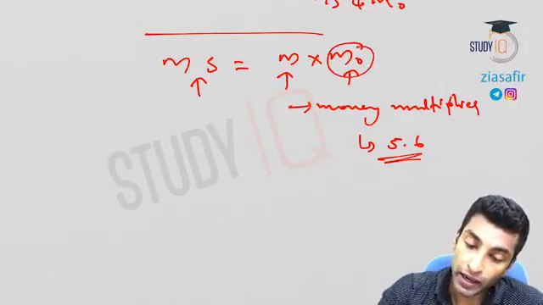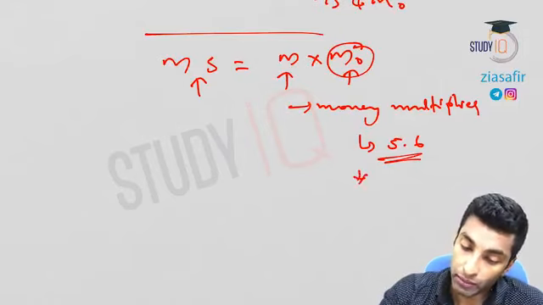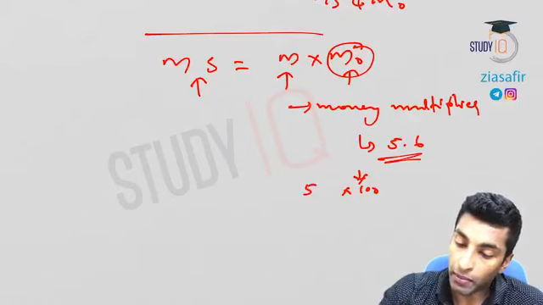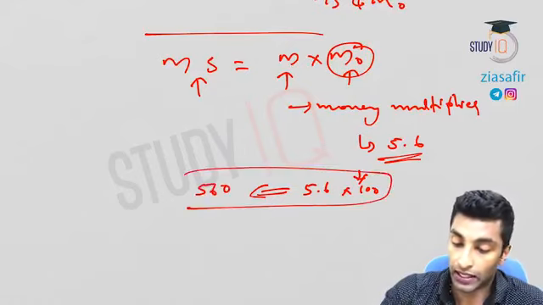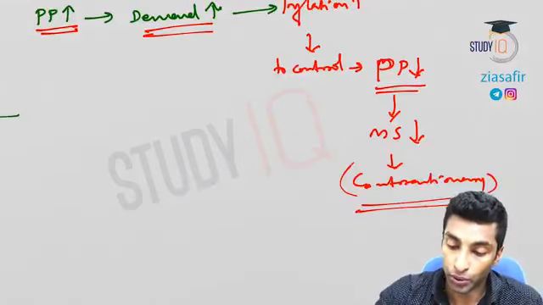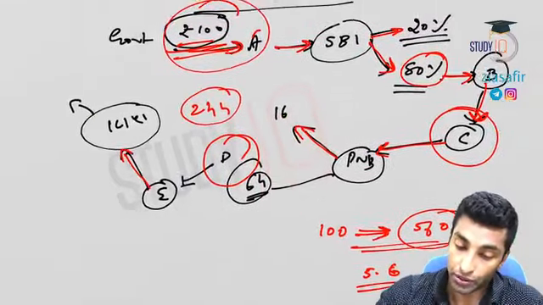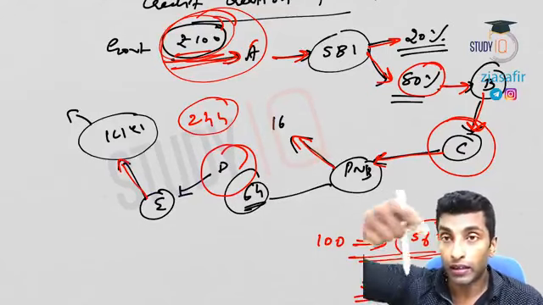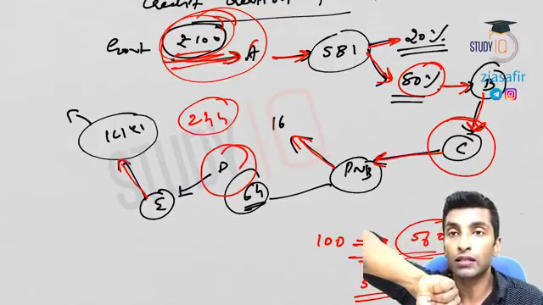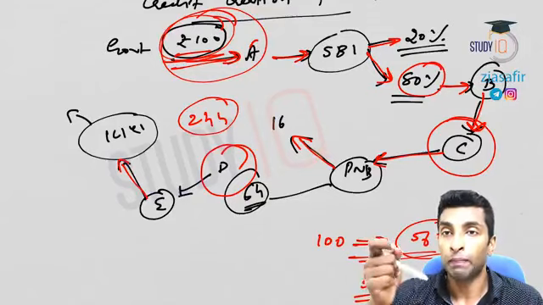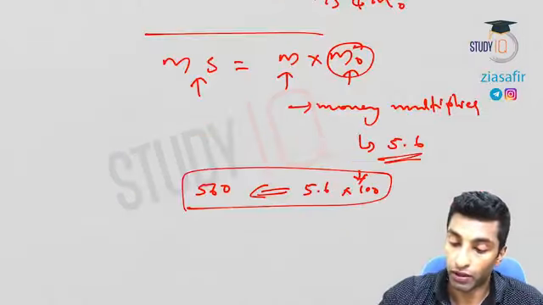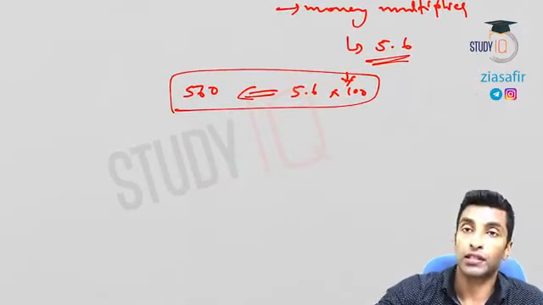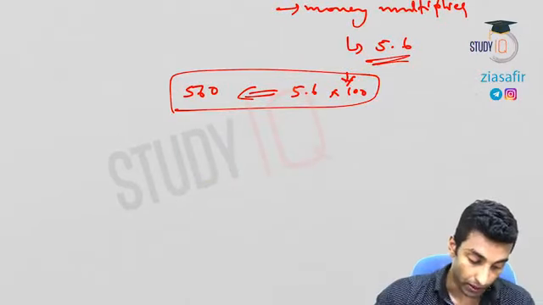What does that mean? You are printing currency worth 100 rupees. So M0, let's say, is 100 rupees. The money multiplier is 5.6. Money supply in the market will be 560. This is what I have explained through the credit creation process. So this is how it is actually happening. You printed 100 rupees, but once the government circulated that 100 rupees, the actual worth of that 100 rupees becomes 560 because of this money multiplier.